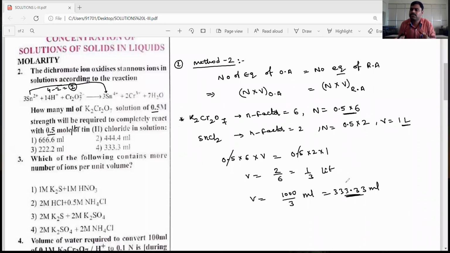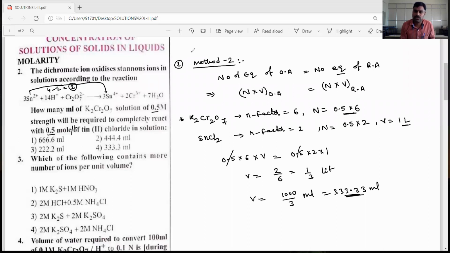The neutralization method in terms of molarity is M1V1 by n1 is equal to M2V2 by n2. In terms of normality, the number of equivalents of oxidizing agent is equal to the number of equivalents of reducing agent, or the number of equivalents of acid is equal to the number of equivalents of base. So like that we have to solve in this second method. Okay, you can use any method and solve.